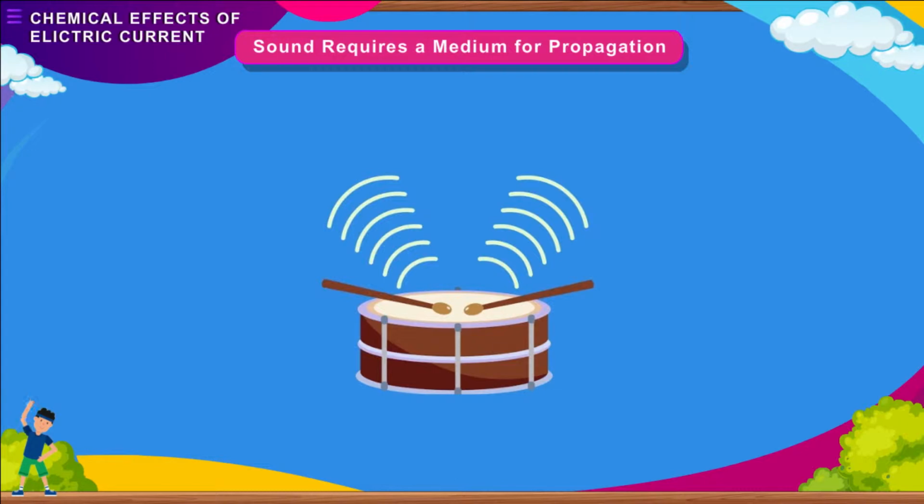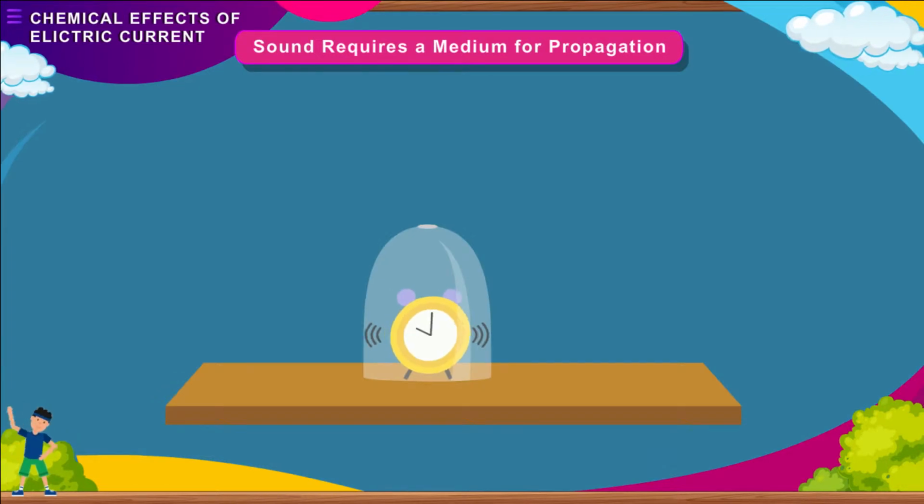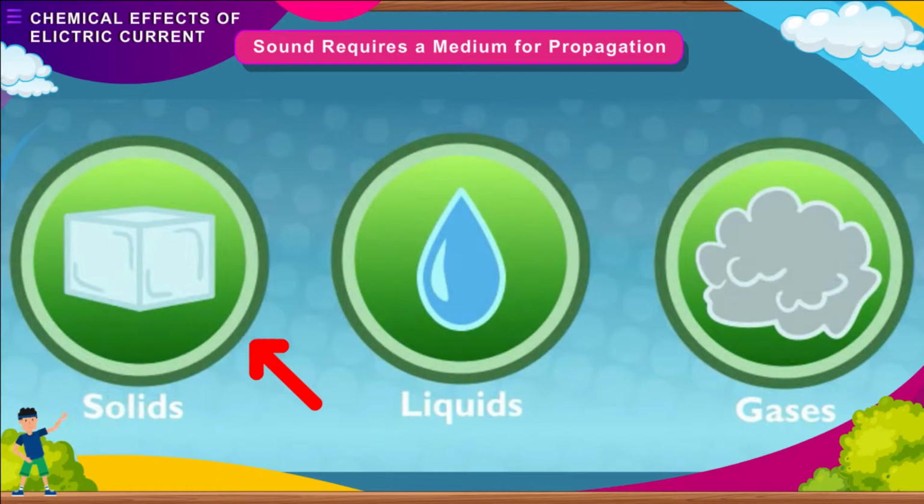Sound requires a medium for propagation. The movement of sound through a medium is called propagation of sound. Sound cannot travel through vacuum. It needs a medium through which it can travel. It can travel through mediums like solid, liquid, and gases. However, it travels faster in solids than in liquids and faster in liquids than gases.